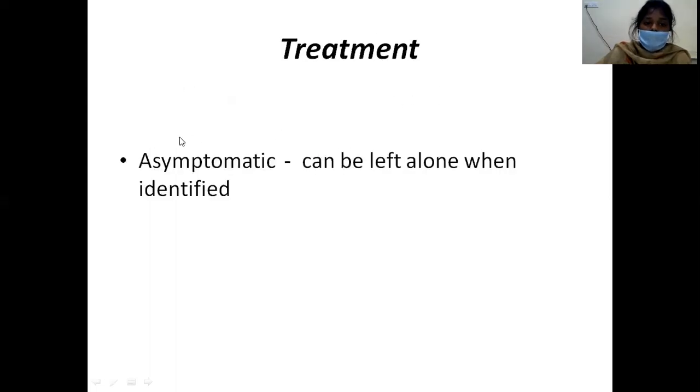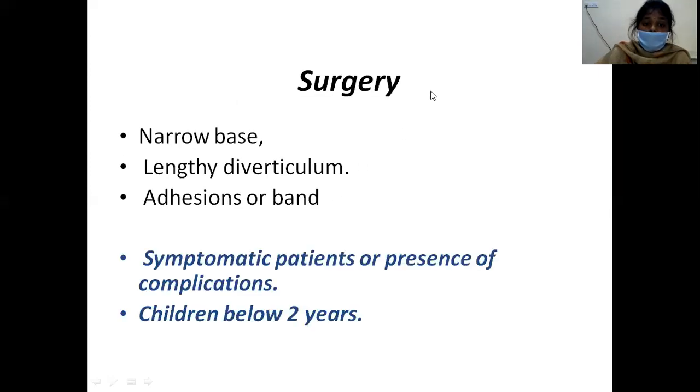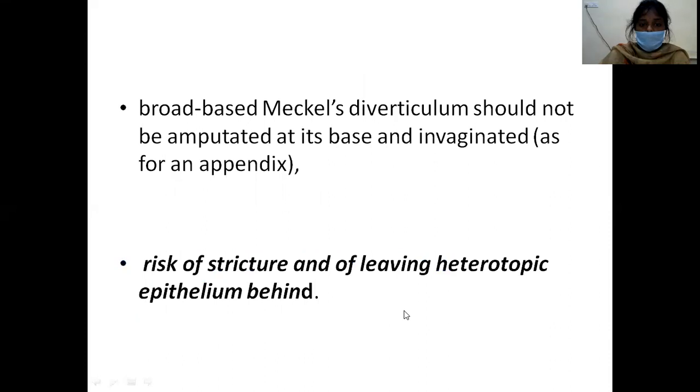Coming to the treatment, if it is asymptomatic, it can be left alone when identified. Surgery is to be done when it is a narrow based, lengthy diverticulum, if there is adhesion or bands, or in symptomatic patients with complications, and children below 2 years of age.